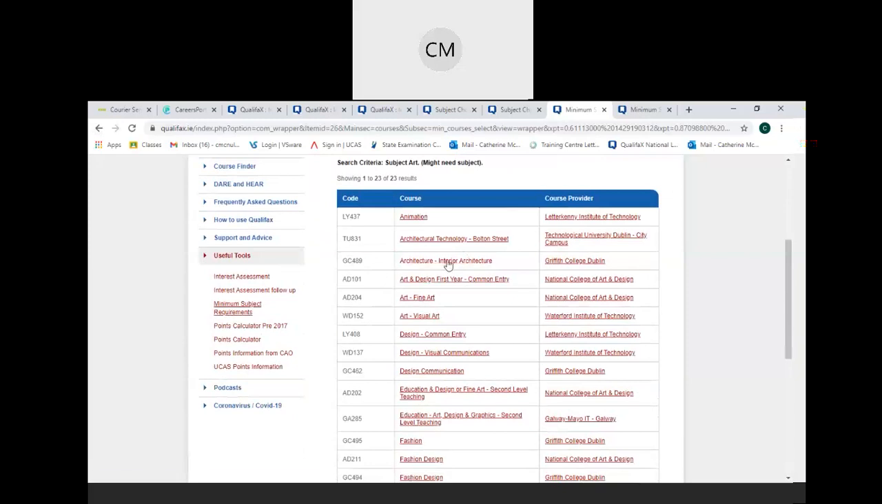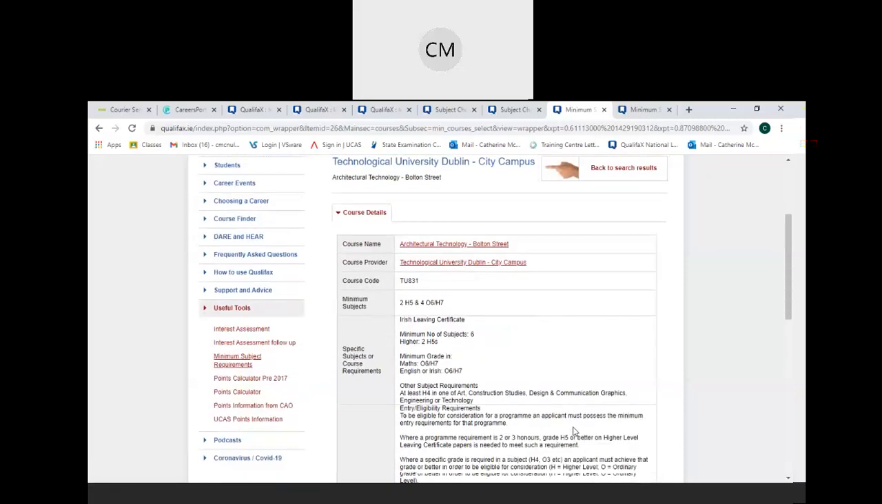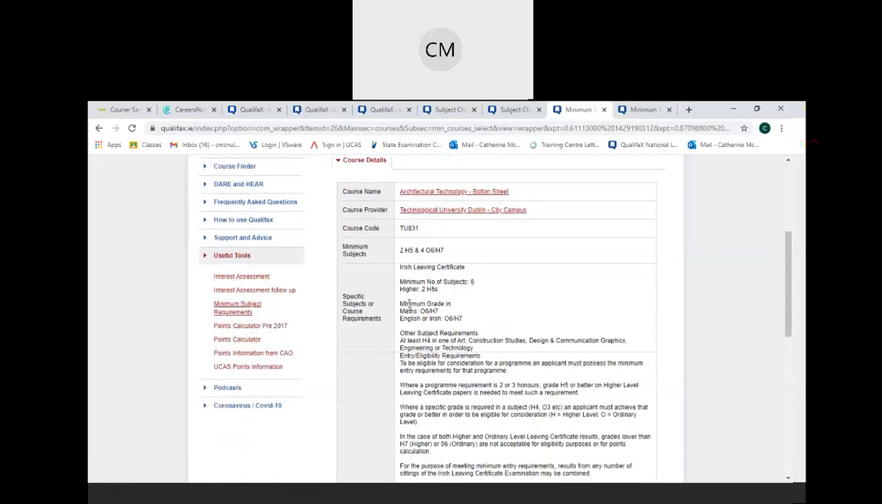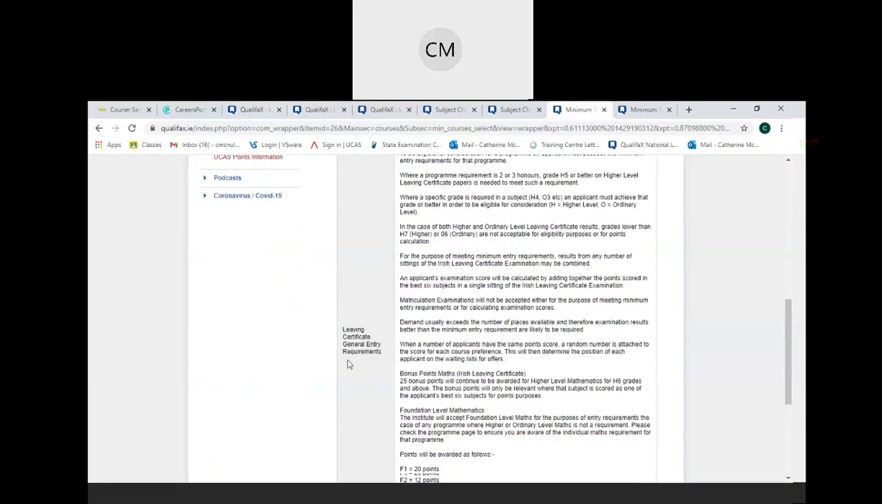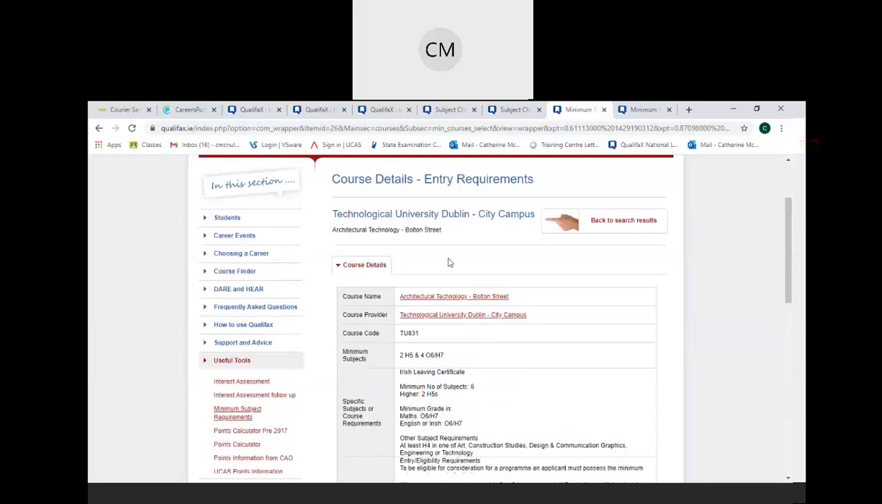So for example, if you want to do architecture in Technical University Dublin, go to specific subject or course requirement, and they tell me other subject requirements, at least a H4 in one of art, construction, DCG, engineering or technology. So if I'm thinking about doing architecture in Bolton Street or the Technical University in Dublin, and I'm thinking of dropping art, but I know I have construction studies and DCG, then I don't need art. I just need one of these. And then, of course, you can look at your general entry requirements there as well.